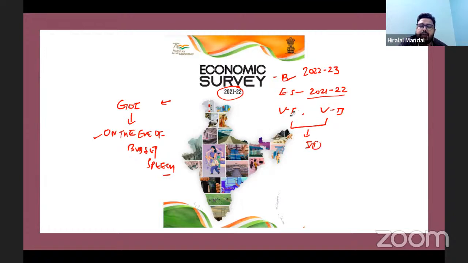Usually volume 1 comprised the ideas and newer concepts of economic governance in the country, and volume 2 was a summary of the government of India's performance and economic management in the last 1 year. But this year it is only one volume, and we will discuss the various things that are there in the single volume.